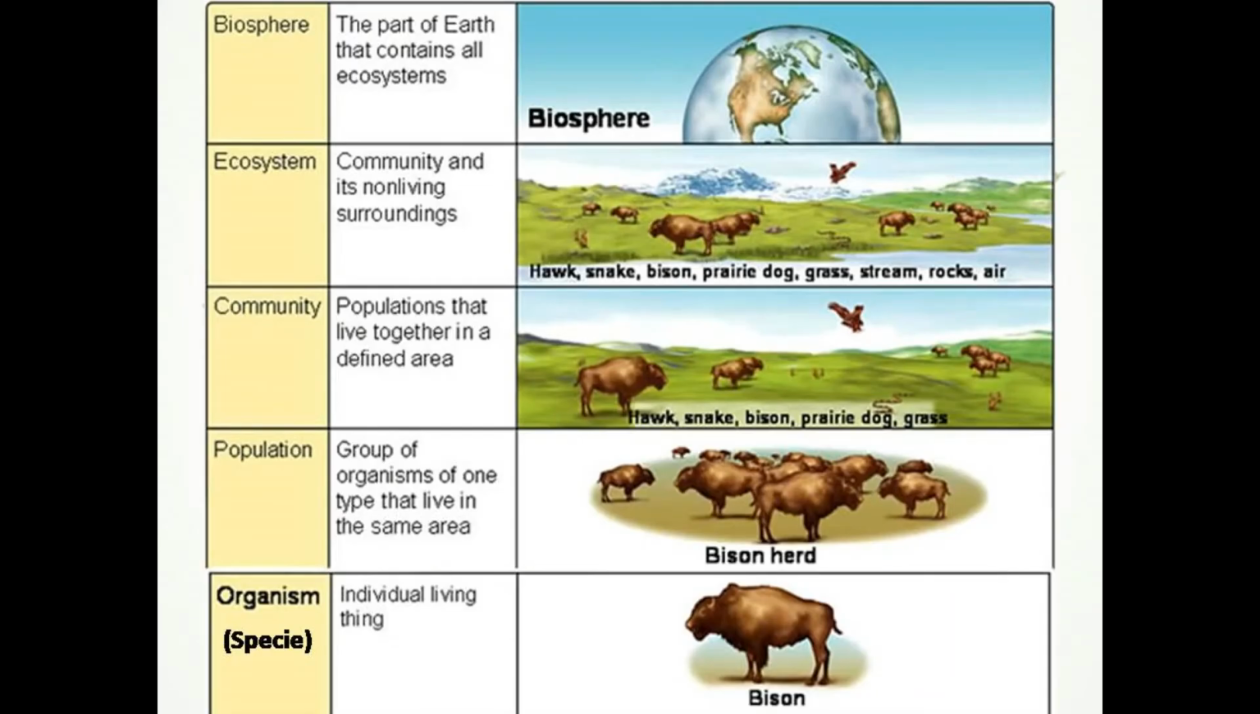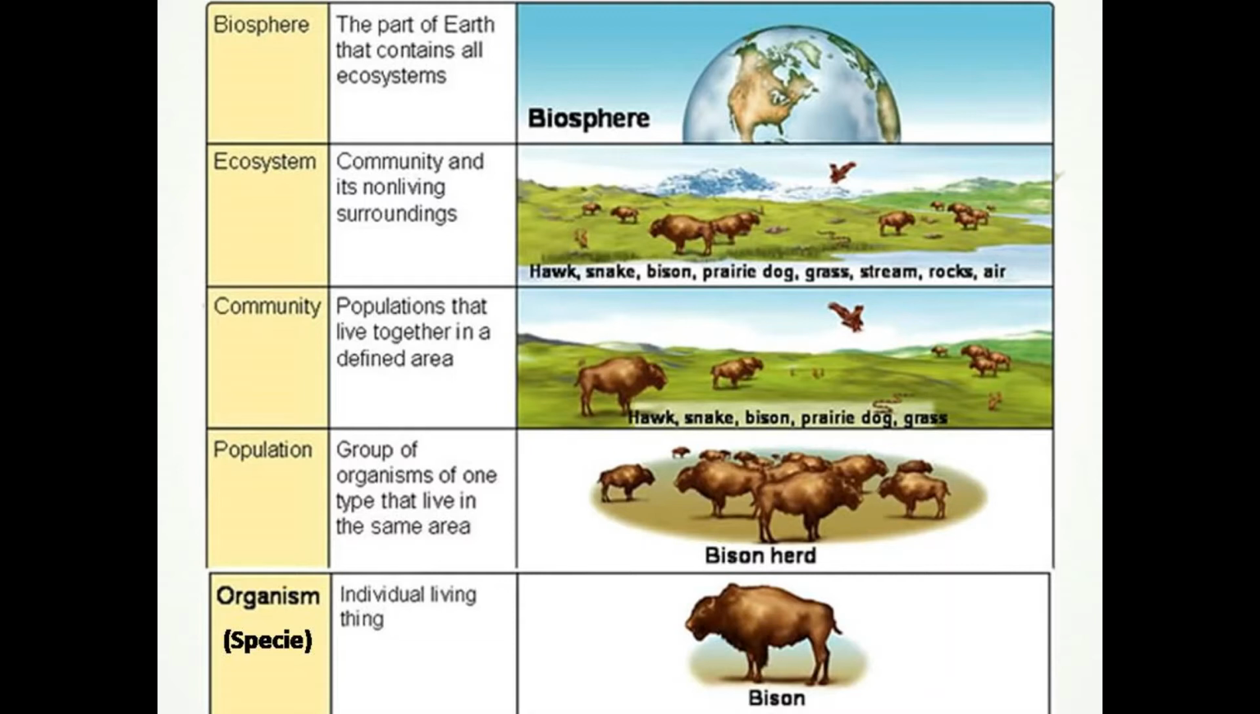Here you can see the pictorial representation of the levels of ecological organization, where you can see that the simplest level is the organism or individual level, where a single individual is present. Then comes the population, where a group of individuals live together. Then comes the community, where different types of populations are there.